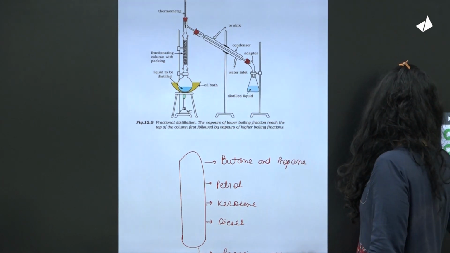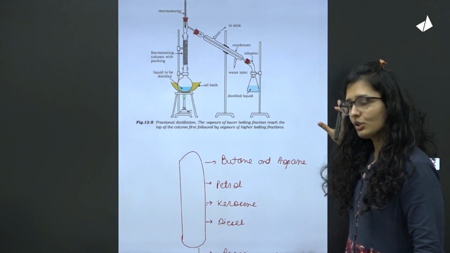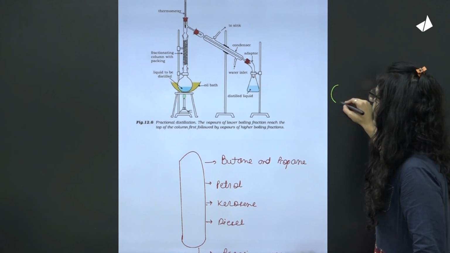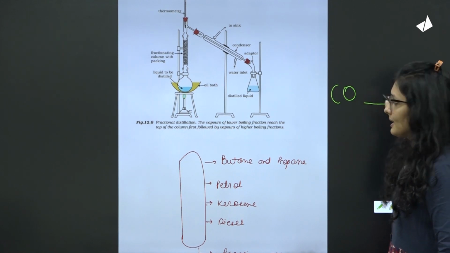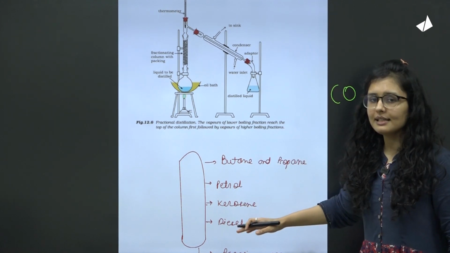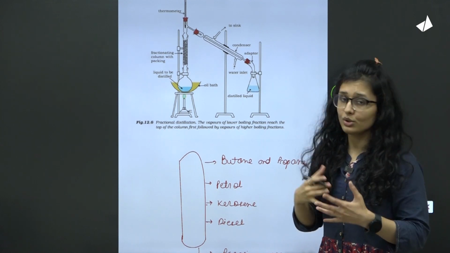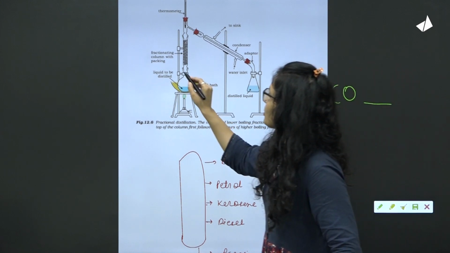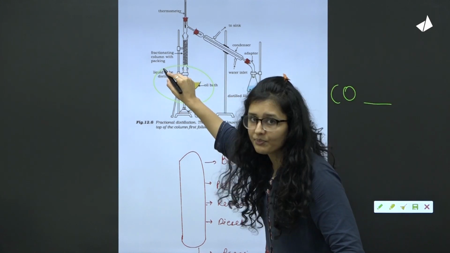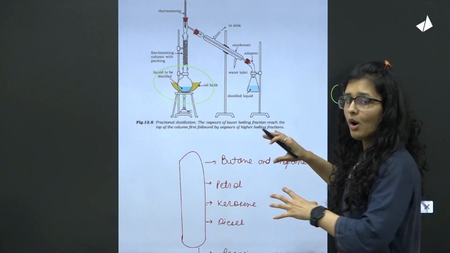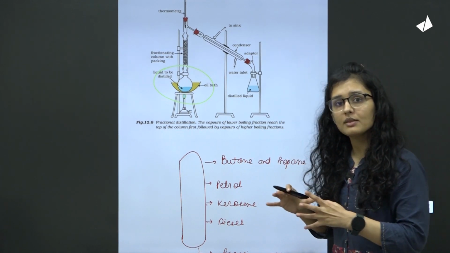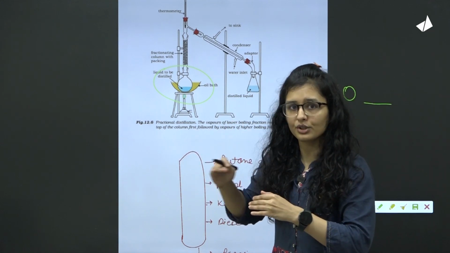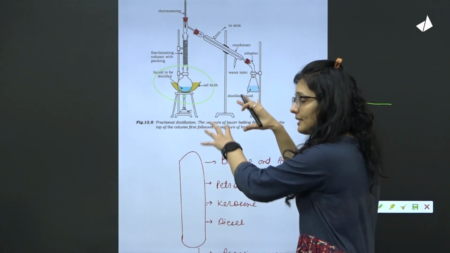What is happening here? We have extracted crude oil. Now this crude oil will contain multiple components. What type of components? Like there is petrol, kerosene, diesel, paraffin wax, and so on and so forth. Now what will happen here? We will put this into a liquid which has to be distilled. Overall these components are miscible liquids. They are so miscible that you can't separate them by physical separation, and that is why this chemical process will be used.